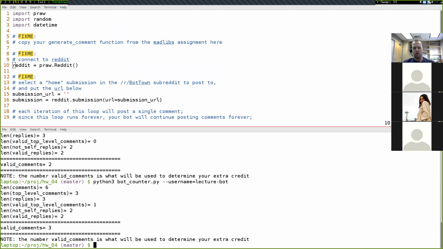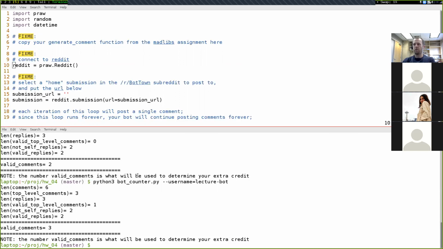Any other questions about the botcounter.py output? Okay, so then let's get started on the actual coding stuff and our bot.py file.